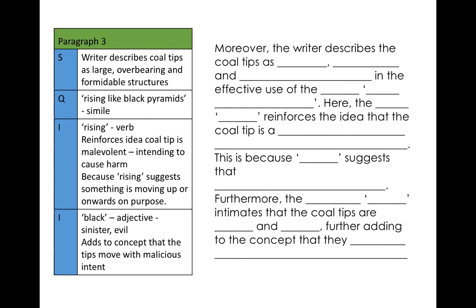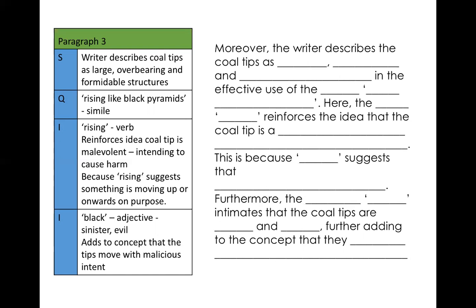So your task now is to use that plan, transfer the notes in the plan over into the writing frame. The writing frame, as you've got it there, says moreover, another discourse marker to show that we are adding more information. Moreover, the writer describes the call tips as d, d, and d. We've got a 3-point list, different adjectives that we can use to describe the call tips. In the effective use of the, remember there's the space there before the quotation marks, which suggests you might need to name the word class or the device being used, and then insert that quotation there.